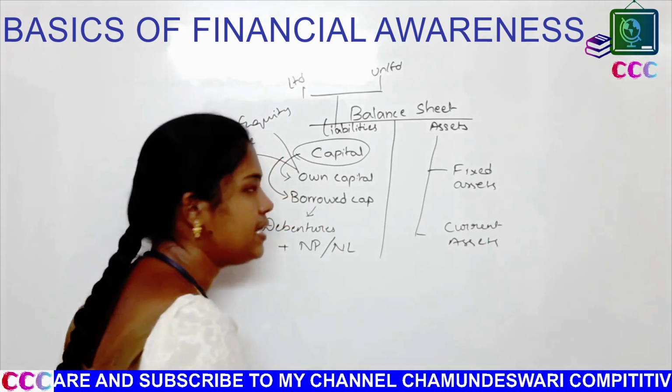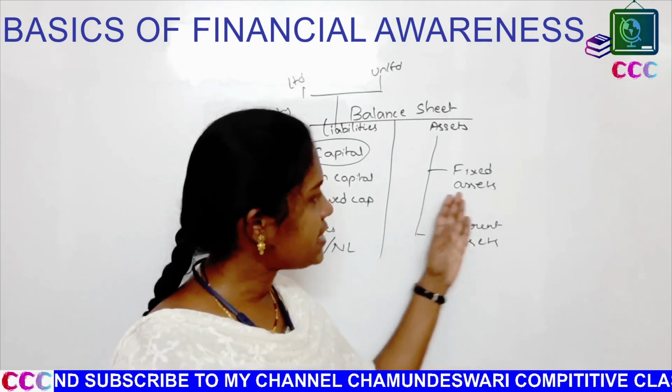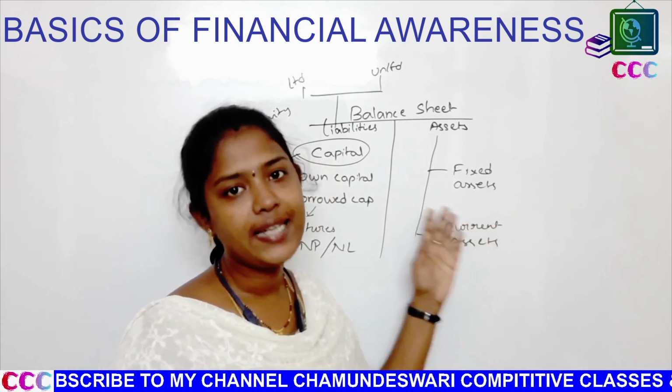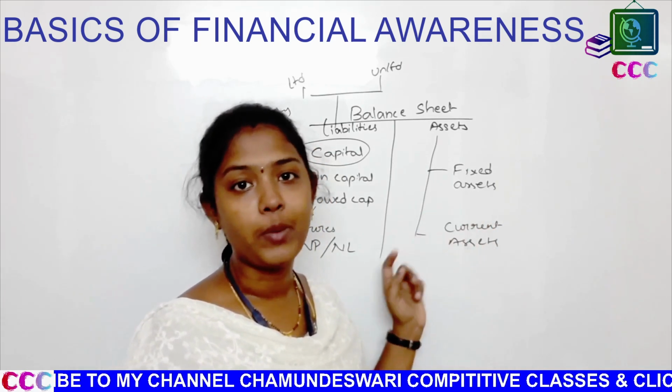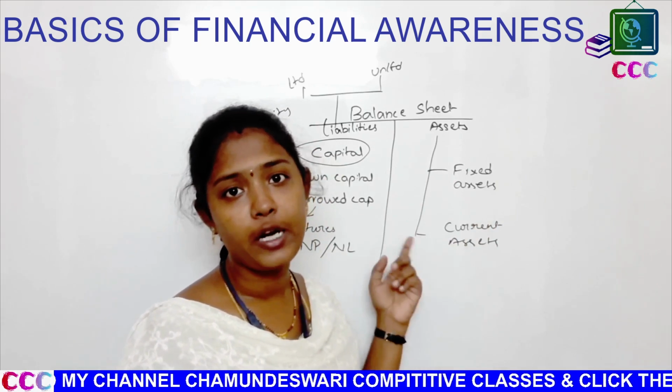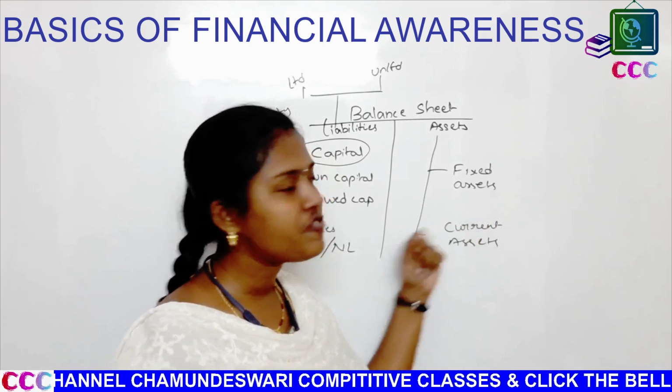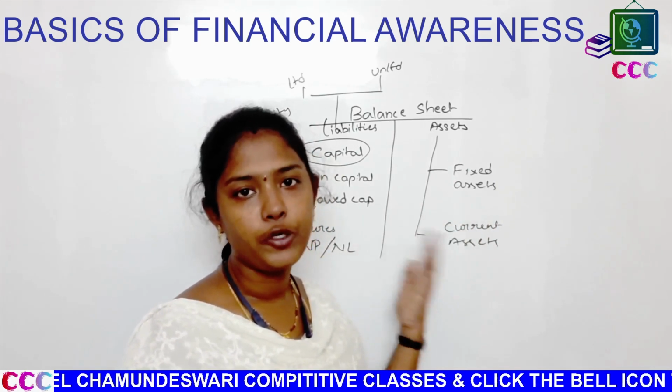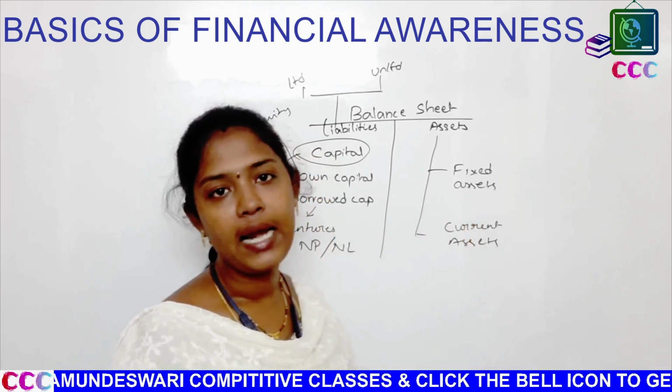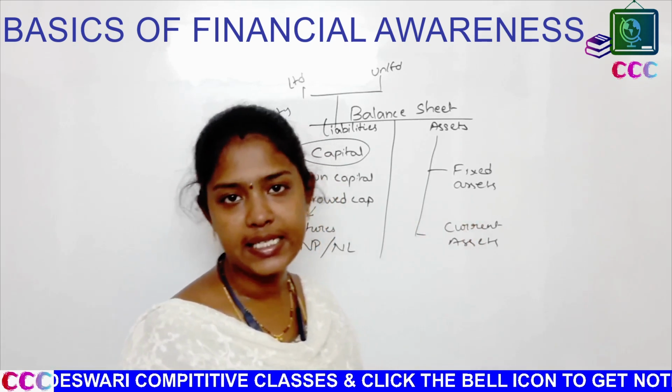Fixed assets and current assets. Fixed assets are those which cannot be easily convertible into money within a shorter period of time. Why? Because these fixed assets are for a longer duration. Examples are land and building, plant and machinery, etc.